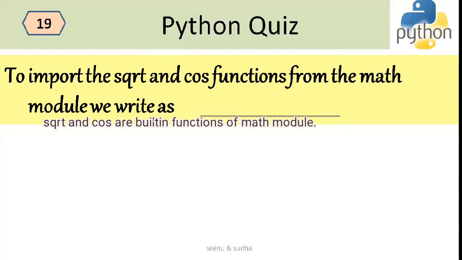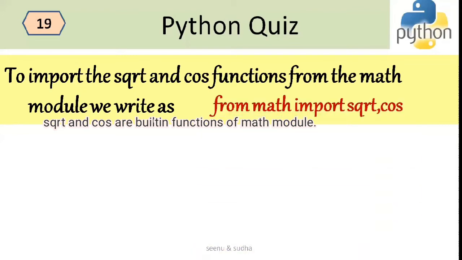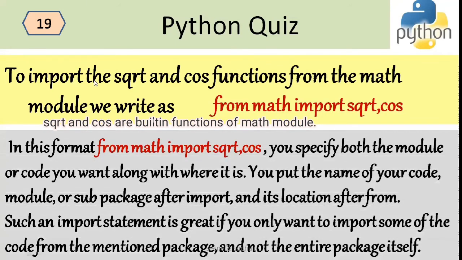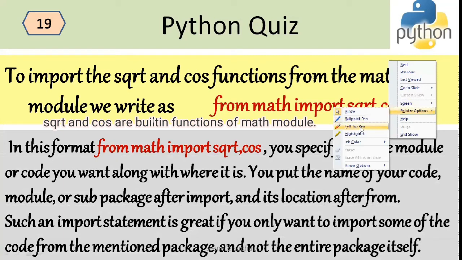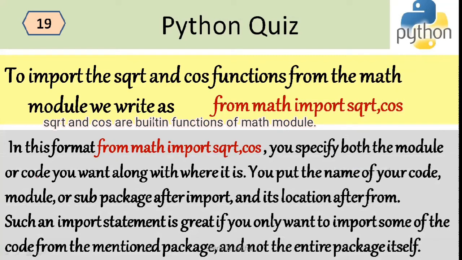So the next one is to import the square root and cos functions from the math module. We write it as: from math import sqrt, cos. So here let us try to understand the format. I'm saying from math import sqrt and cos. So you can specify both the module or code you want along with where it is. For example, I'm saying sqrt and cos, which are there in the math module. So you put the name of the module or subpackage after the import statement and its location after the from.